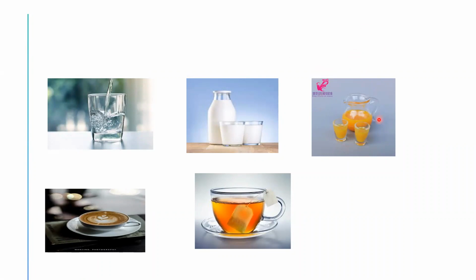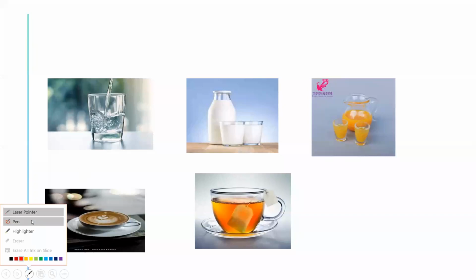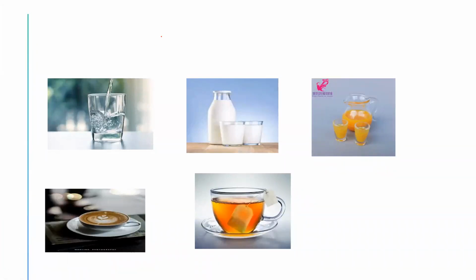In the afternoon I can drink juice, okay, but without sugar. Also, I can drink coffee. I'm feeling good if I drink coffee, and also the tea. Okay, who can tell me about the water, the milk, the juice, the tea, the coffee? Yes, Lara, tell me about the kind of all of these matters. Are they solids or liquids?